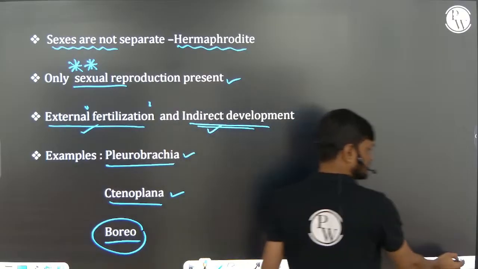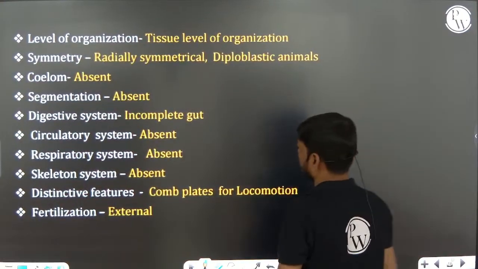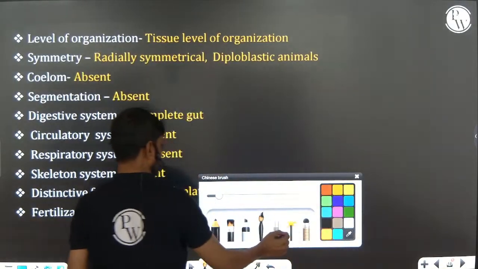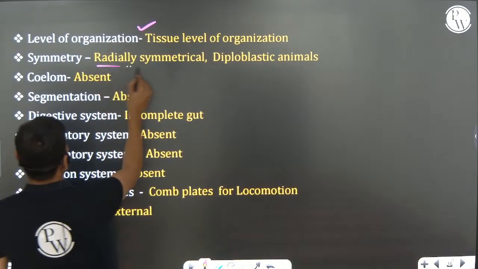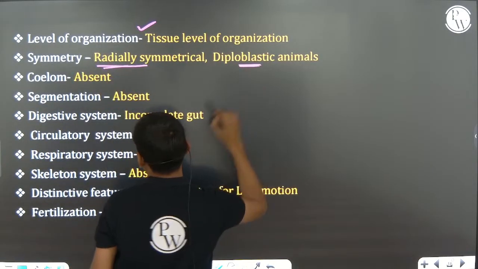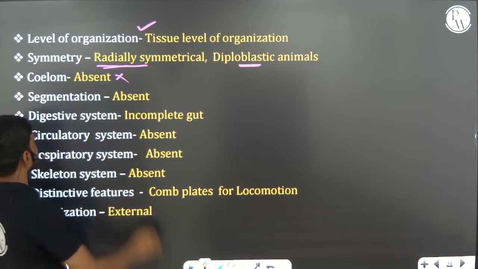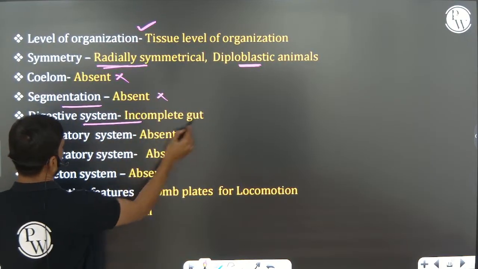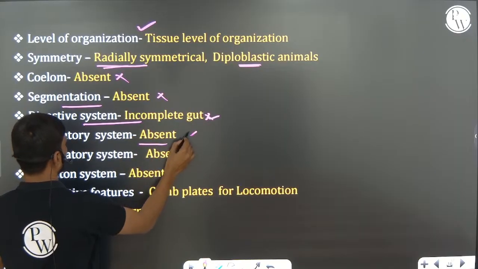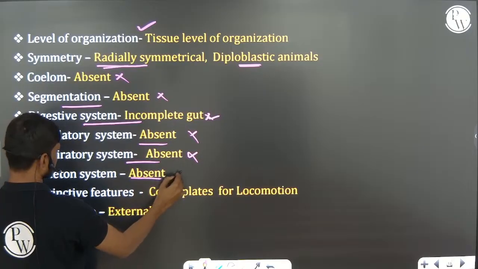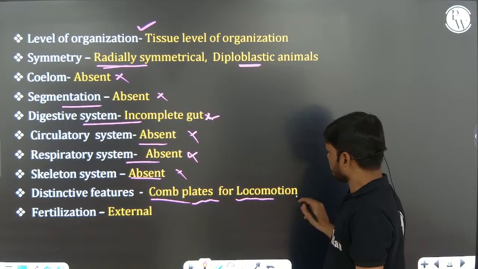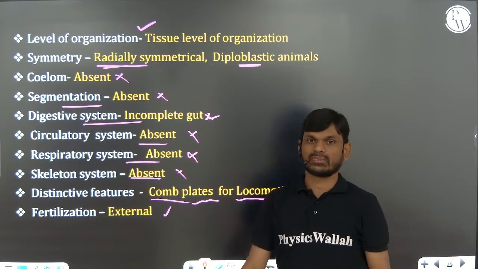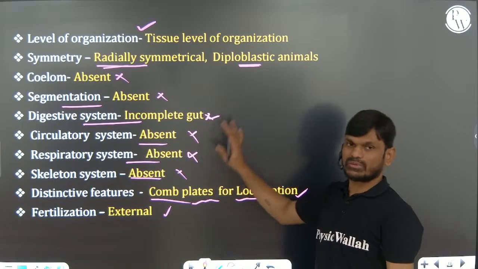Okay, next phylum. So this also belongs to the same phylum, but here you can look at tissue level of organization present in Ctenophora: radially symmetrical, diploblastic animal, coelom absent, segmentation absent, incomplete gut, circulatory system absent, no respiratory system, no skeletal system. Unique character is comb plates are present, right? External fertilization. These you should remember, very, very important.